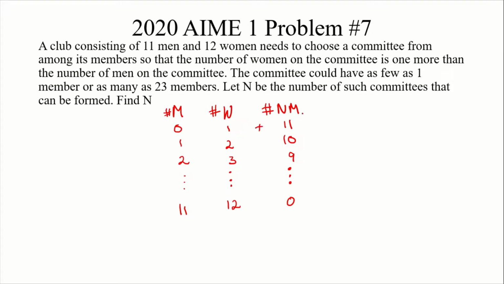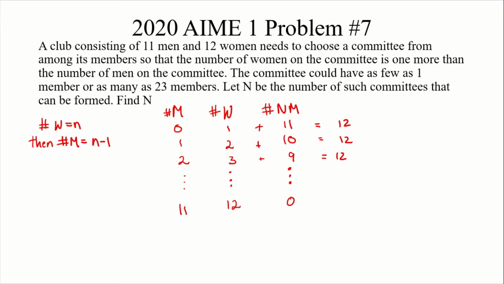So now we see an interesting pattern. 1 plus 11 equals 12. 2 plus 10 equals 12. 3 plus 9 equals 12. So we wonder, is the number of non-selected men plus the number of women always equal to 12? So let's try and generalize this. Let the number of women selected equal n. Then the number of men selected equals n minus 1.